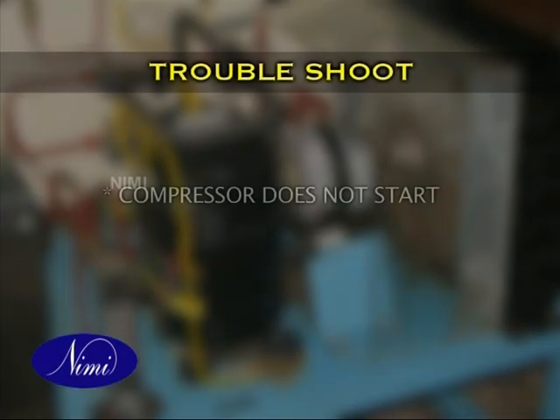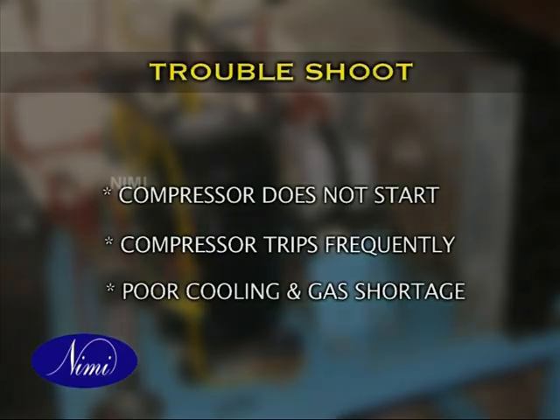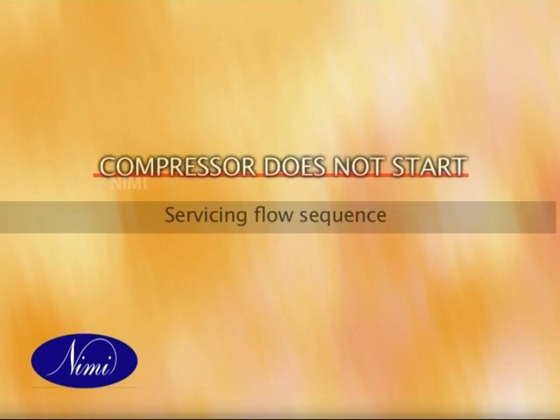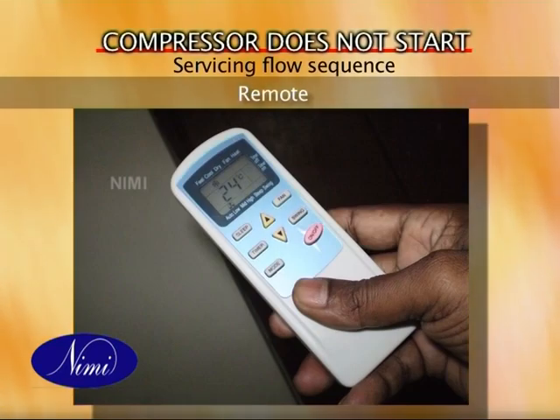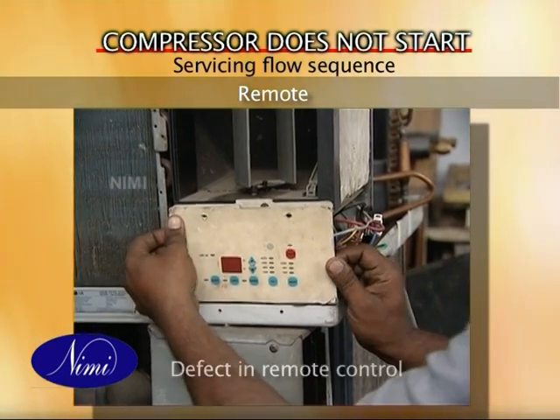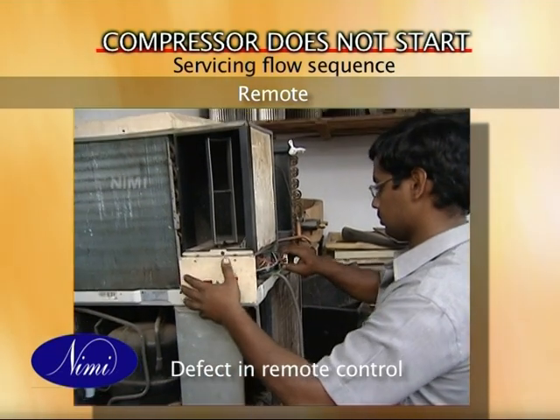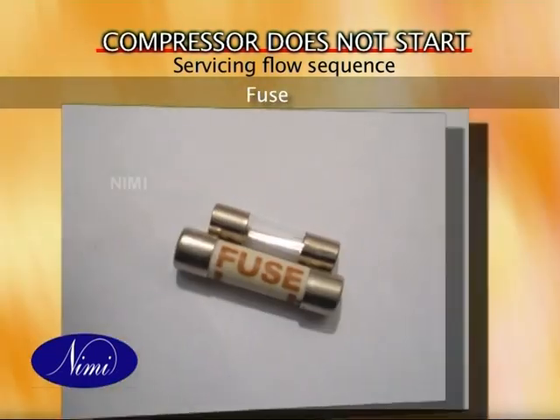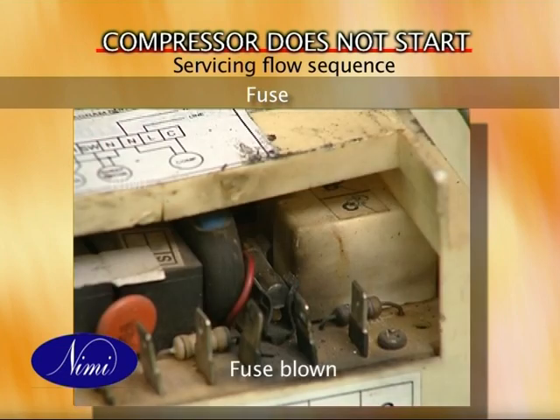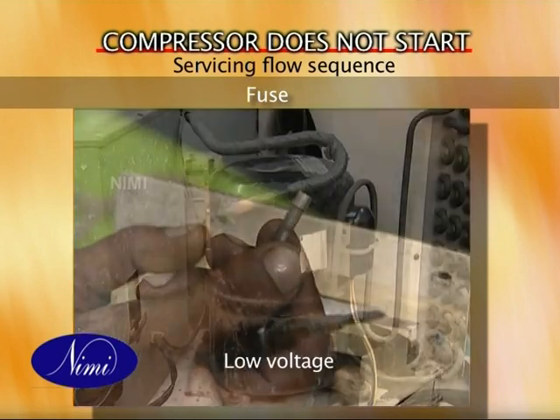Troubleshoot. Compressor does not start, compressor trips frequently, poor cooling and gas shortage. Servicing flow sequence for compressor does not start. Check the remote control. There may be a defect in the remote control. Check fuse. It could be fuse blown, high current drawn by compressor, low voltage.